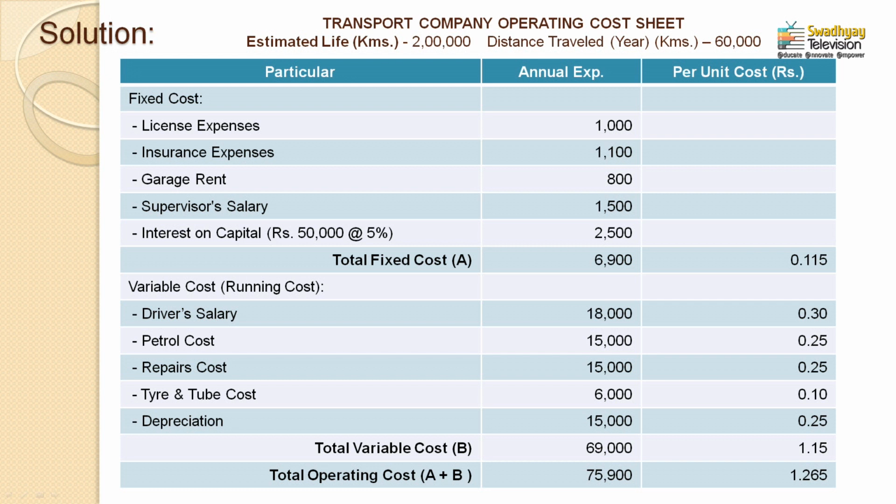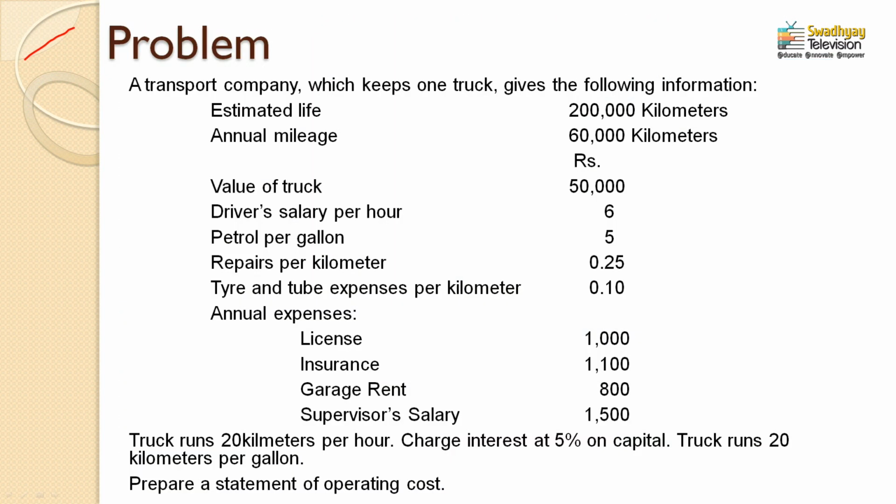The first part is a fixed cost and the second part is a variable cost. So we need to start the solution from the fixed cost itself, which is given in the second part. According to the second part, the annual expenses are license fees, insurance, garage rent and supervisor's salary.